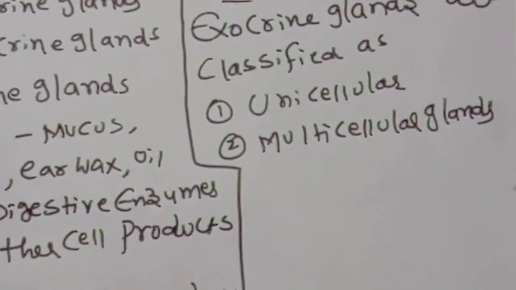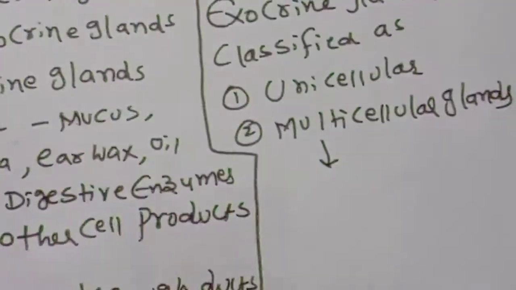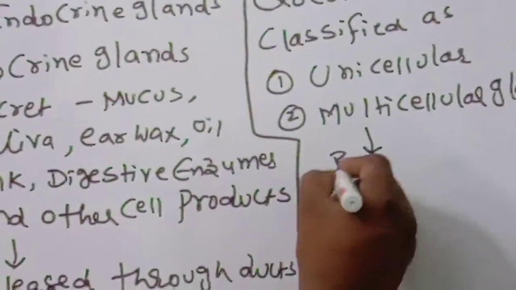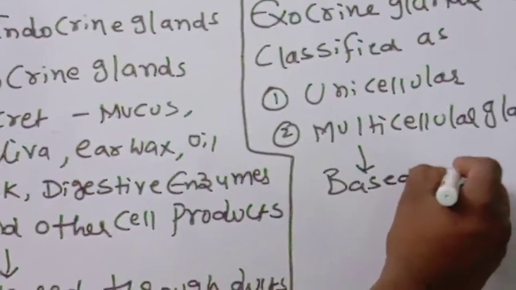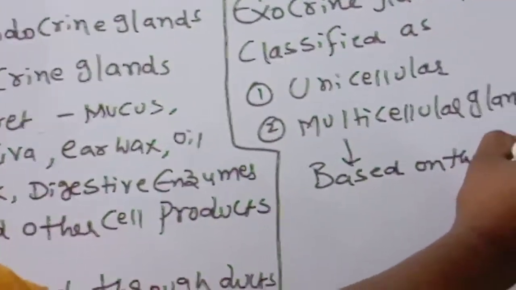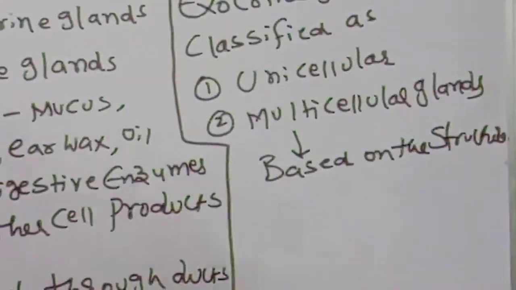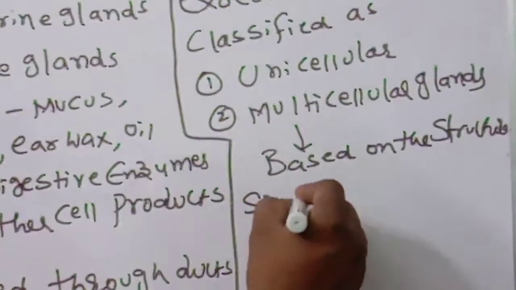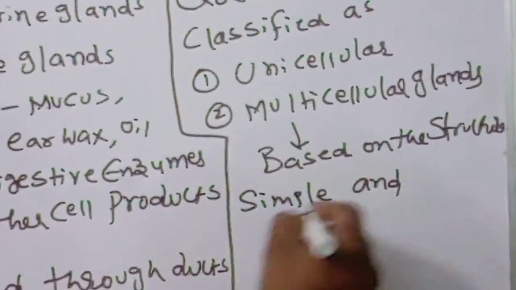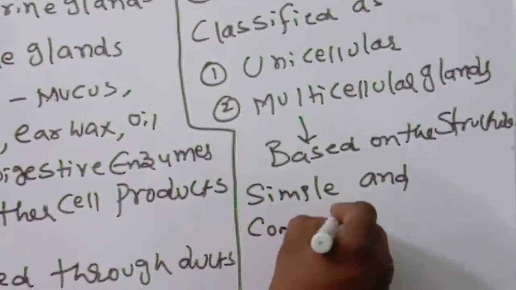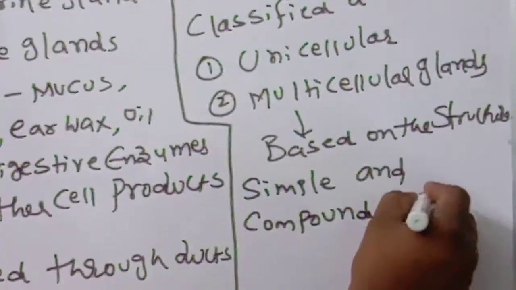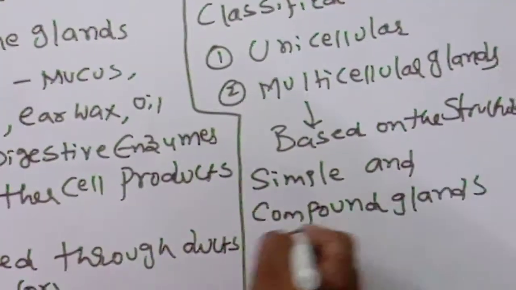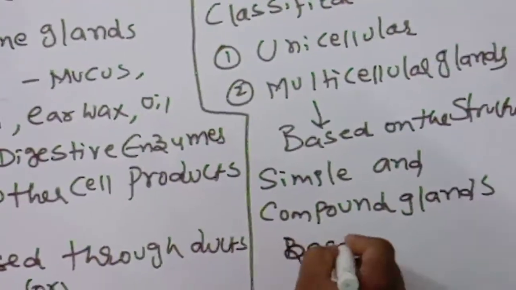The multicellular glands are further classified based on the structure. Based on the structure, they will be classified as simple and compound glands. Simple and compound glands.